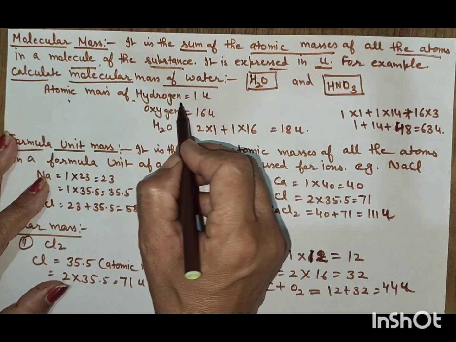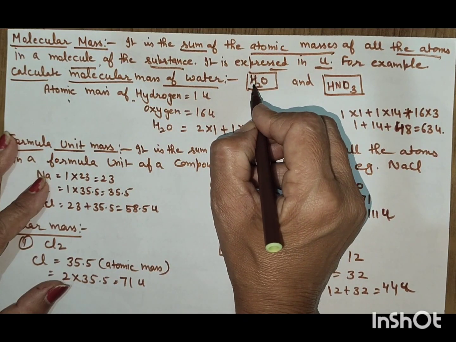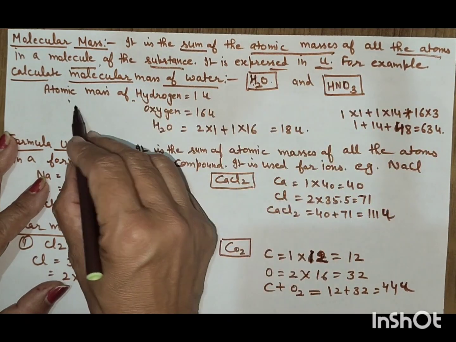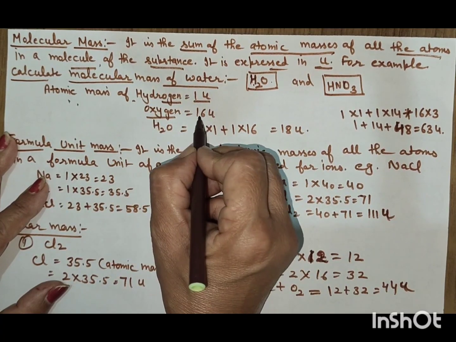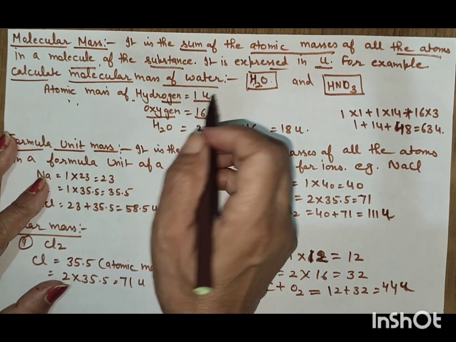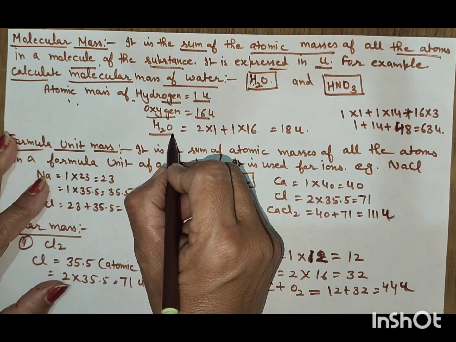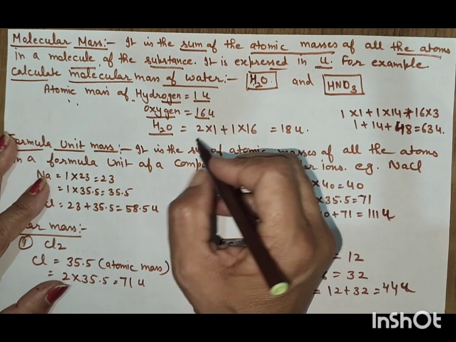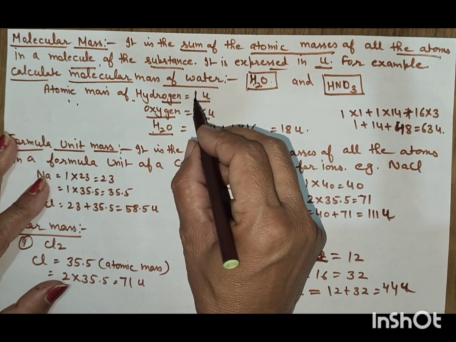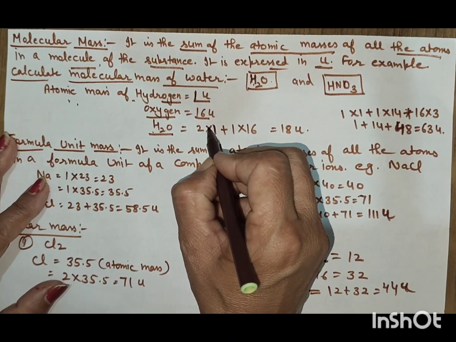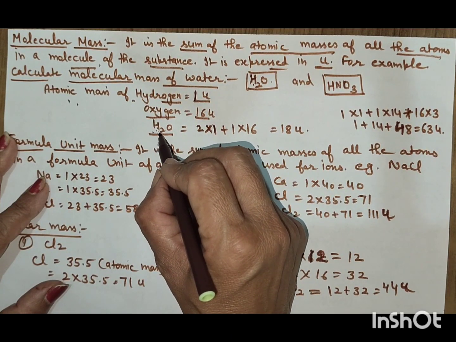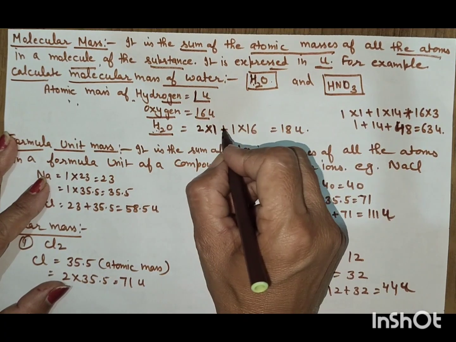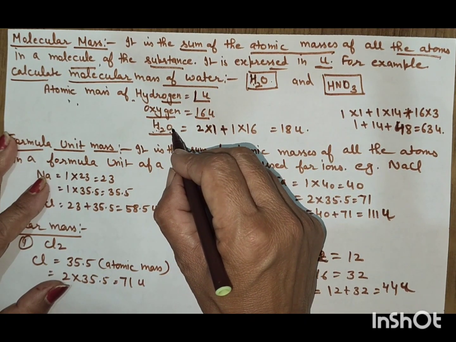Now atomic mass of hydrogen. H2O consists of hydrogen and oxygen. Atomic mass of hydrogen is 1 U. Atomic mass of oxygen is 16 U. And when we count molecular mass of water, then hydrogen one atomic mass multiplied with 2 because here the 2 atoms of hydrogen are present, plus oxygen 1 atom.